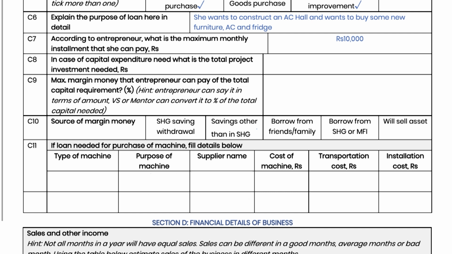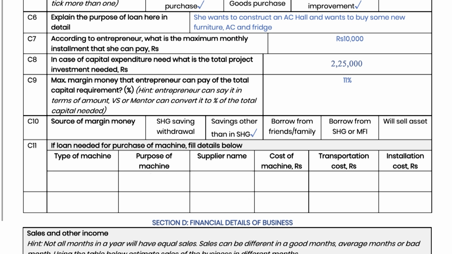C8 is to be filled only if the loan is needed for capital expenditure purpose. Fill here the total project cost. Example, if the loan is needed for a machine which also needs to be transported and installed, fill here the total cost of machine, transportation cost and installation cost. In C9, fill the percentage of total project cost that entrepreneur can pay as margin money. In C10, fill the source of margin money, that is, from where will the entrepreneur bring the margin money.